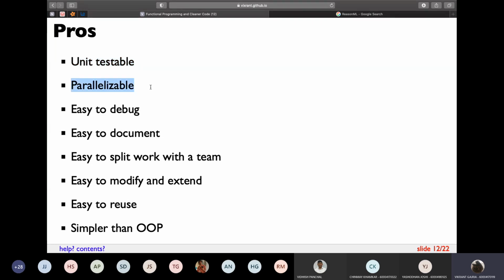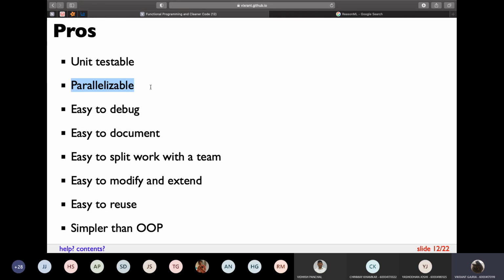Parallelizable means, let's say you have a 100 GB data set. You want to run, let's say, grayscale on each and every image. It will take maybe 1 week or 2 weeks to run on your laptop. Instead, you can distribute the data between hundreds of PCs, and then you can write a function which will run on those 100 PCs. That is what I mean by parallelization, where given a piece of code, you are distributing the work to multiple PCs or multiple computers or multiple processors.